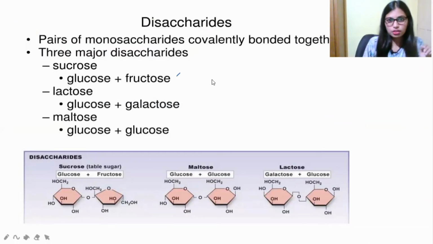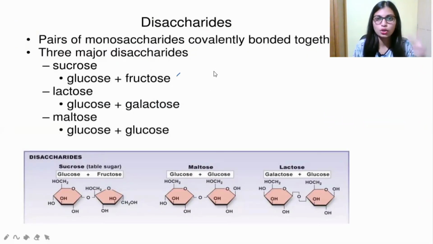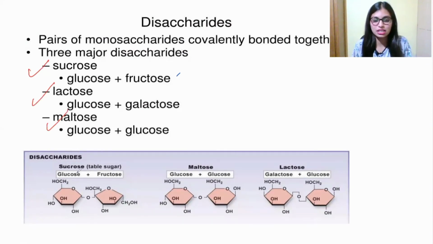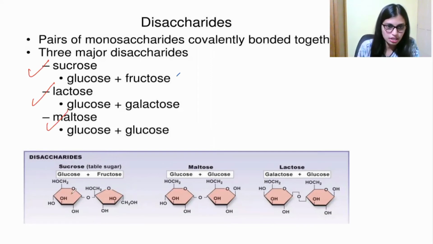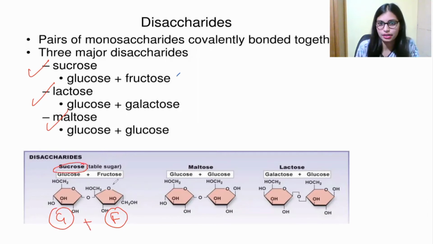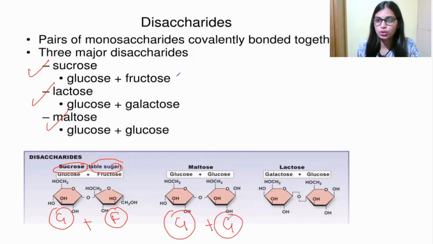Now see disaccharide. Here, what happened? 2 monosaccharides link together with a glycosidic bond. Examples are sucrose, lactose, maltose. See the structure of sucrose, maltose, and lactose. Here, this is glucose and this is fructose. These together form the disaccharide sucrose, which is also called table sugar. When we come to maltose, it is formed by a glucose monosaccharide and again a glucose monosaccharide.